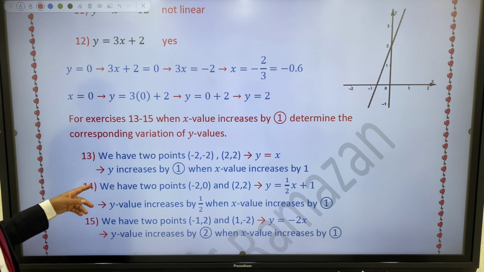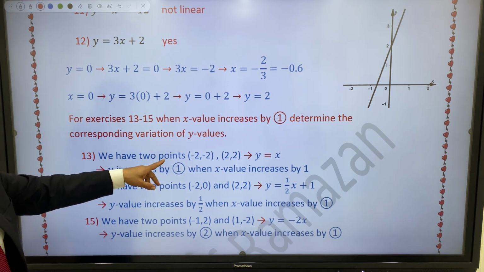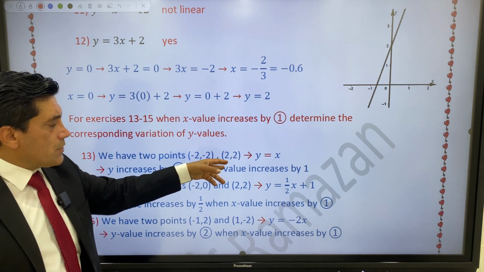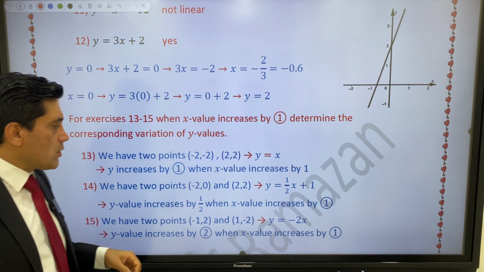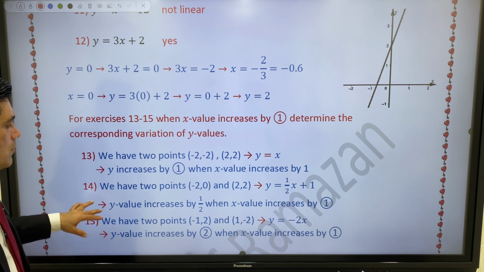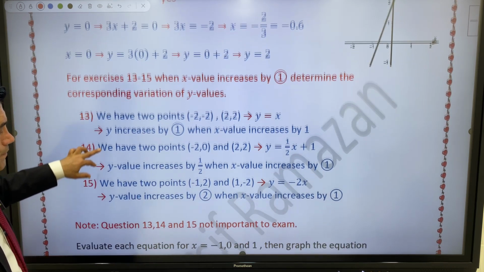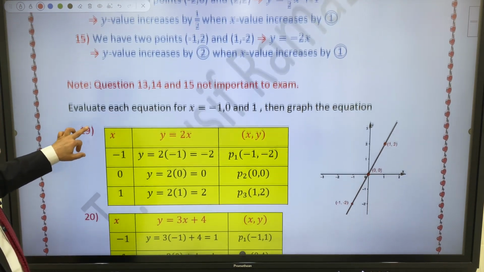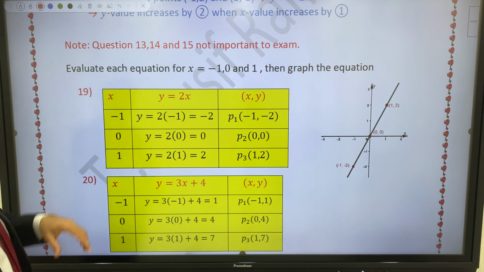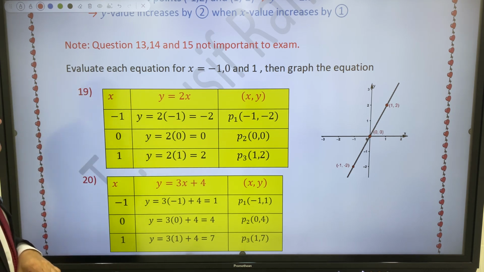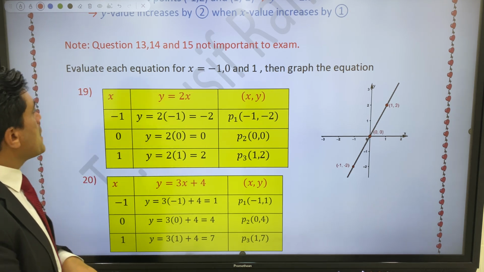So that means your graph goes from (-2, -2) to (2, 2), and then y equals x. It's not too important for the final exam, questions 13, 14, 15. I said these are not important to the exam.